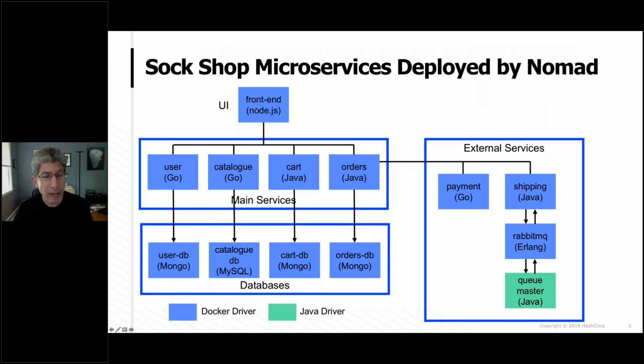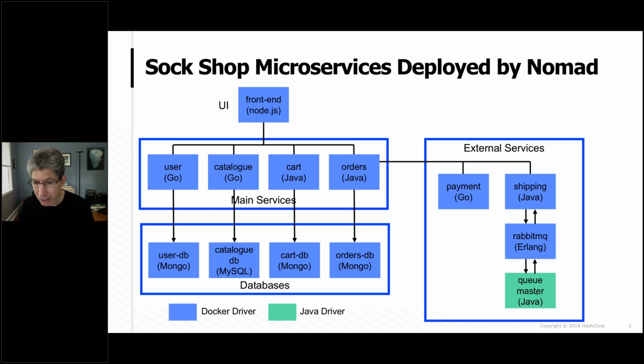We have the front end application written in Node.js that's talking to four what are called the main services written in Go and Java. Each of the main services communicates with a database, and as I said, those are Mongo or MySQL. And we have some external services that simulate payment processing and shipping. All these applications, by the way, are deployed by Nomad as Docker containers using something called the Nomad Docker driver. They're colored blue. The QMaster is deployed as a Java application using the Java driver.